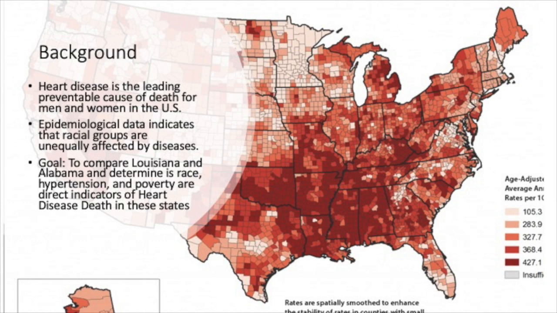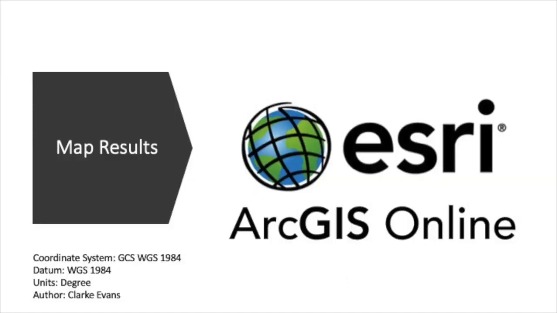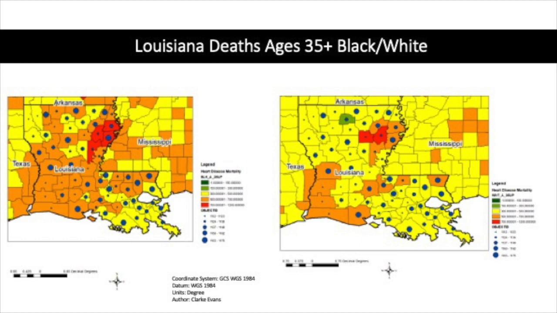My goal was to compare Louisiana and Alabama and determine if race, hypertension, and poverty are direct indicators of heart disease death in these states. My methods were to use CDC heart disease data to generate maps in ArcGIS and compare the results based on the analysis of these maps, to analyze demographic data associated with these specific geographic locations, and analyze the statistics of hypertension and poverty in Louisiana and Alabama. I used ArcGIS to generate my maps.